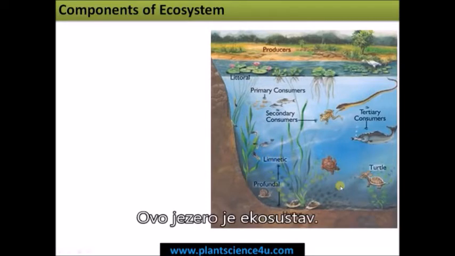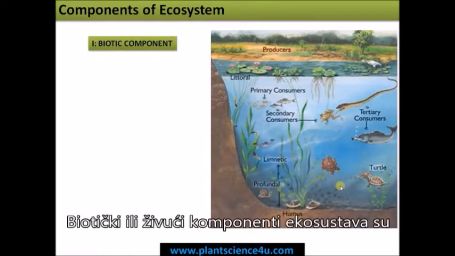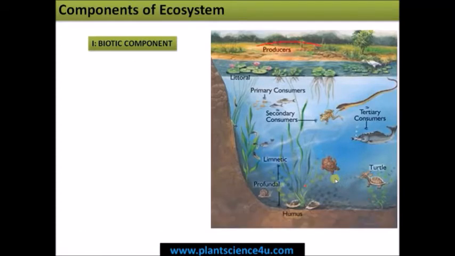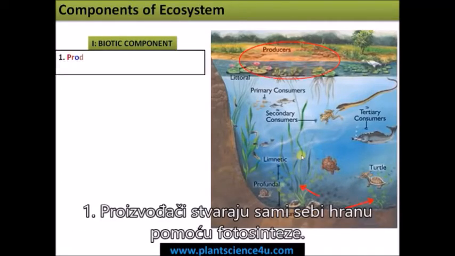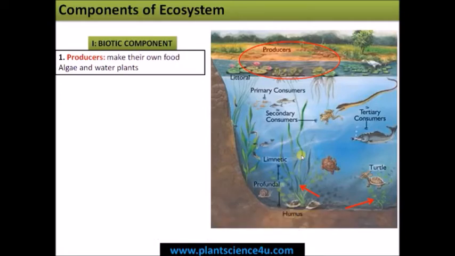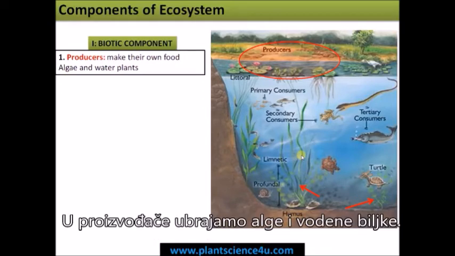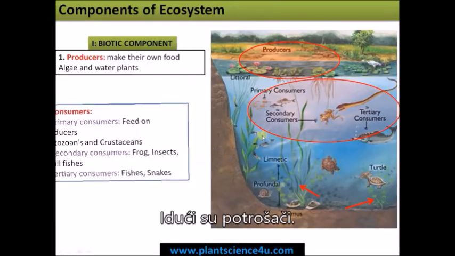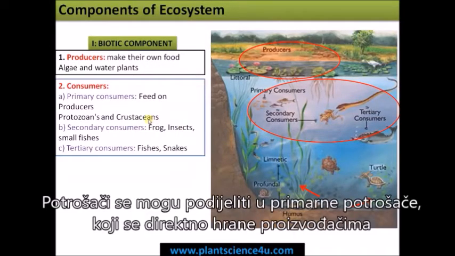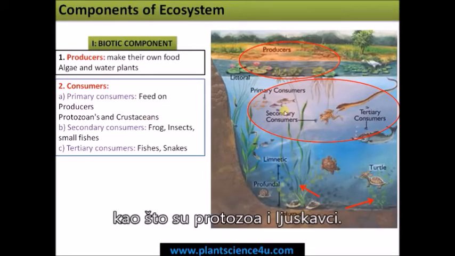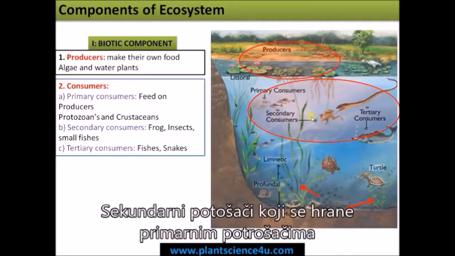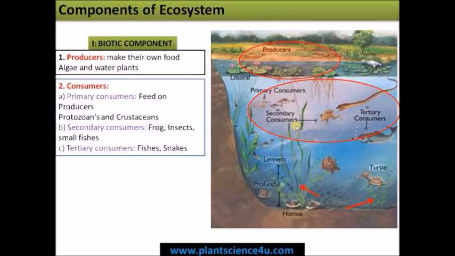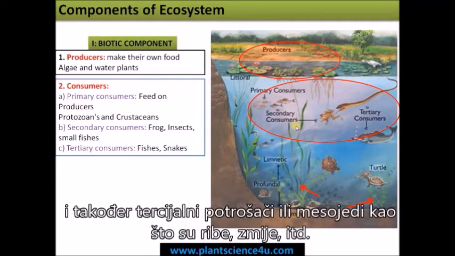So this is a pond ecosystem. Biotic components or the living components of ecosystem include producers. They are the groups that can synthesize their own food by photosynthesis. Producers include algae and water plants. Next comes the consumers. Consumers can be divided into primary consumers that directly feed on the producers like protozoans, crustaceans, secondary consumers that feed on the primary consumers like frog, insects, and also tertiary consumers or the top carnivores that